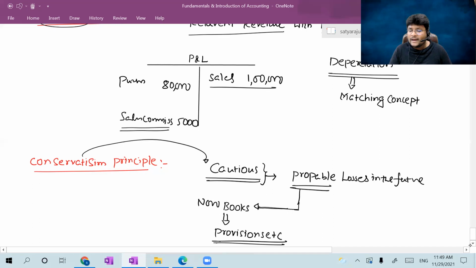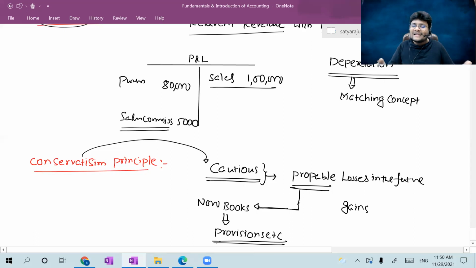Sir, you are telling about the losses, then what about gains? If in future there is a probability of any gains, can I record them? No. Why? Because due to recognition of the gains, unnecessarily you are increasing your profit. Sir, without having any profit, how can you increase the profit? Again you can ask a question: without having a loss in the current year, how can you decrease the current year profit, or record the current year as a loss? So that is nothing but conservatism.